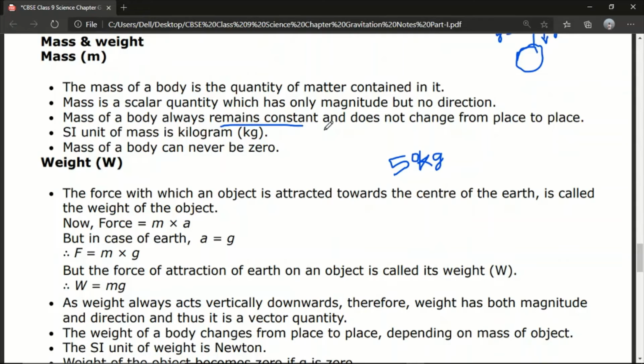Wherever you go, whether to Mars, the Moon, the Sun, the Venus, or you remain on the Earth, your mass will always be constant. But there are also some certain exceptions. So what is the exception? The exception is when you travel above the speed of light. You know the speed of light; how much time does it take when light travels from the sun's surface towards the earth's surface?